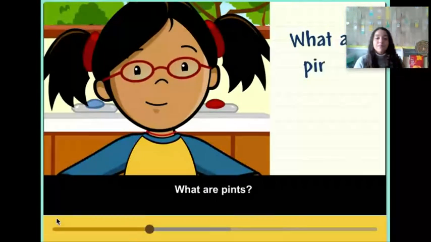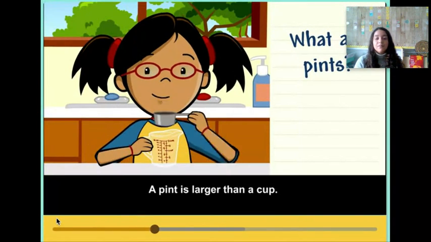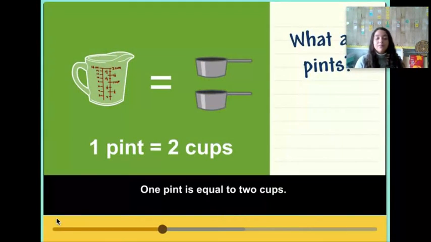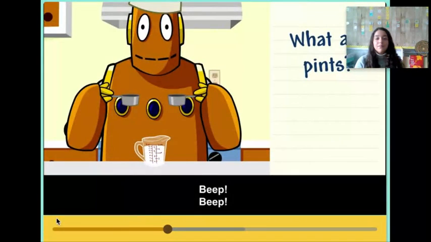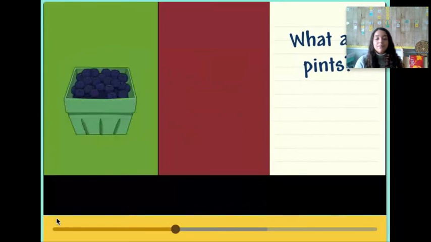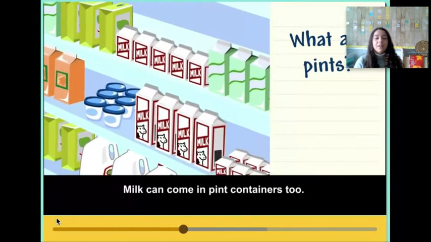What are pints? A pint is larger than a cup. 1 pint is equal to 2 cups. We use the abbreviation PT to stand for pints. Blueberries and ice cream come in pints. Milk can come in pint containers too.